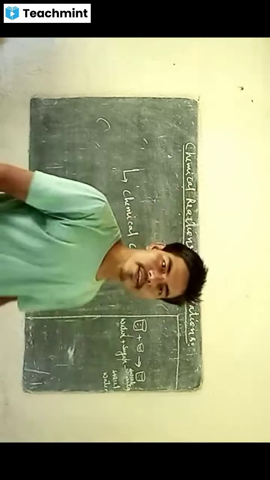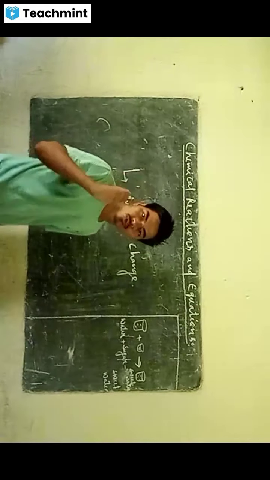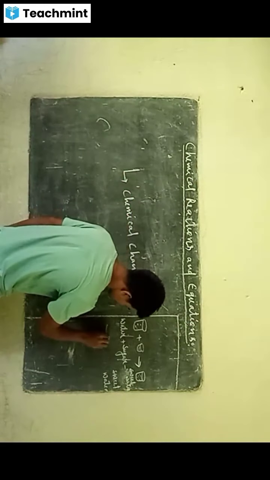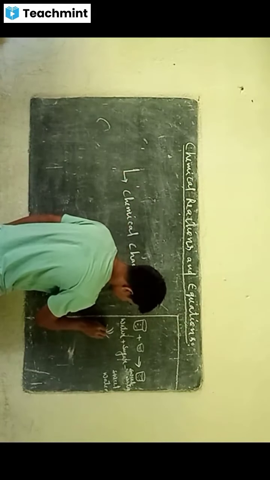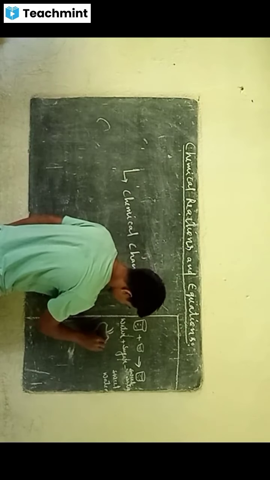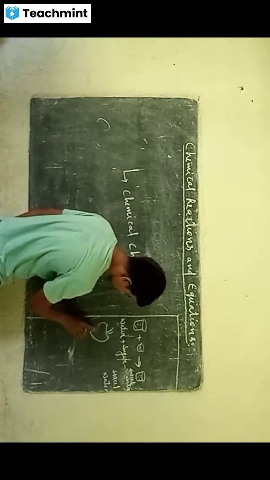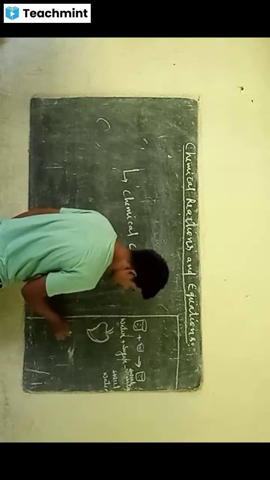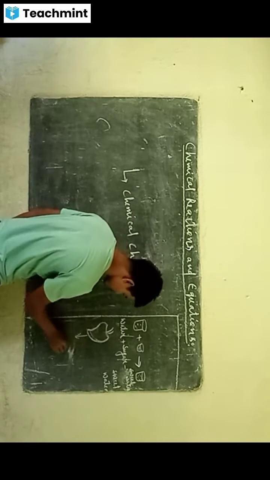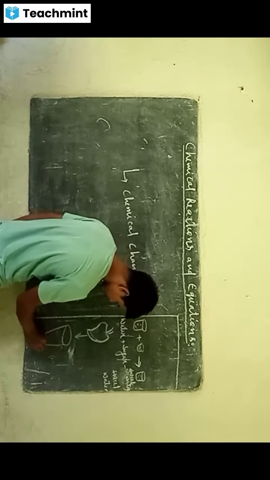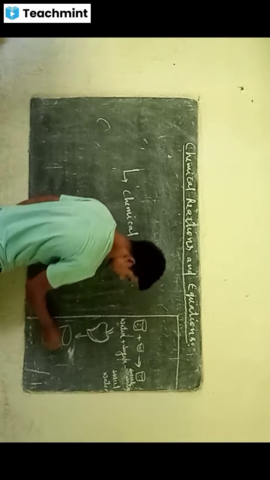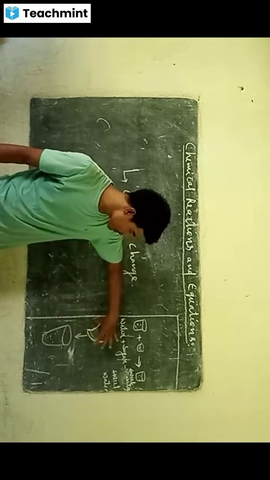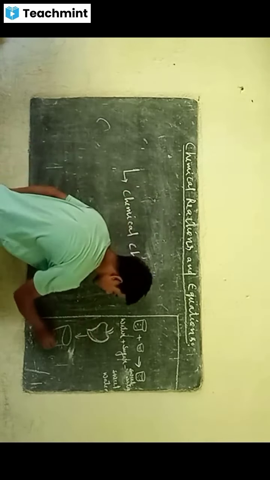We can use one more example of physical change, like making juice. You know juice? Let's say mango juice. I can make this mango into a juice. What's the difference here? Mango is a solid, right? When I make the juice of a mango, this juice is now liquid.